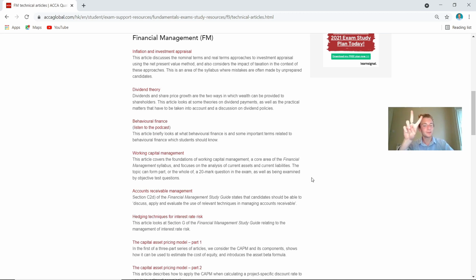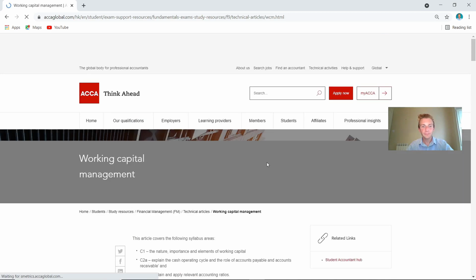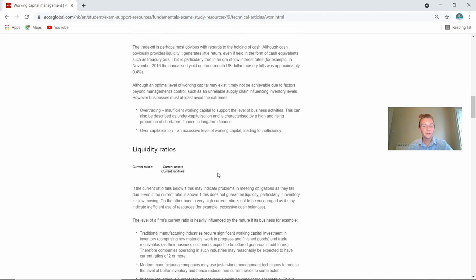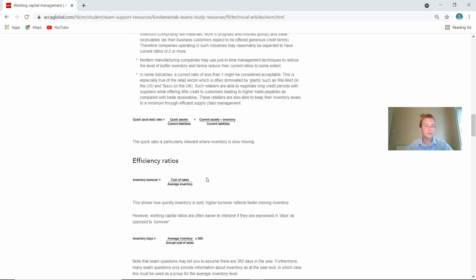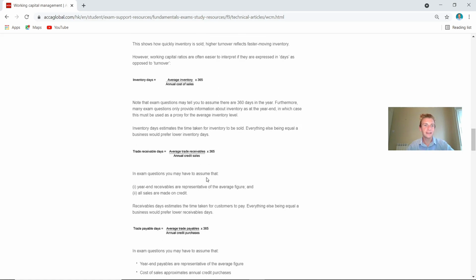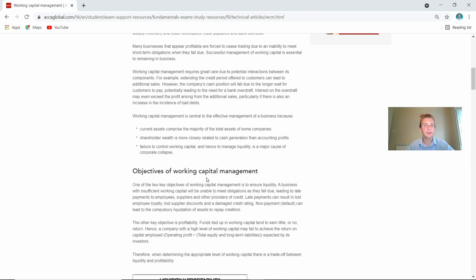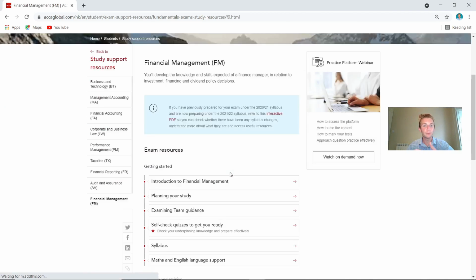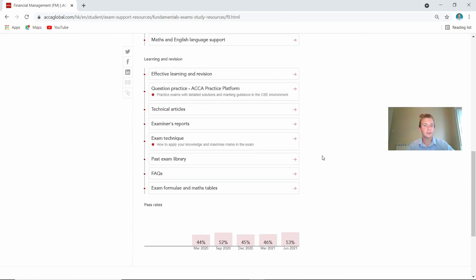So the two things I always used to do was have a look back at your study text, and then secondly, have a look at the actual articles on here, because it will break down working capital management into the importance of it, the objectives, and look at the detail on here as to all of the different ratios that you could refer to. And it's a really helpful guide to break it down. So definitely something I'd be referring to, especially in my revision. It is definitely going to help you out, along with all of the tricky areas that there are in financial management. If you go through those technical articles, it's really going to underpin your knowledge.